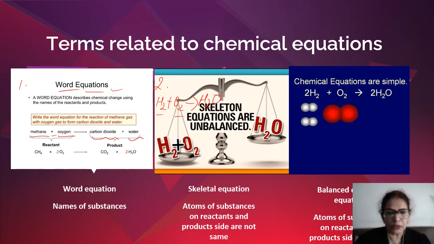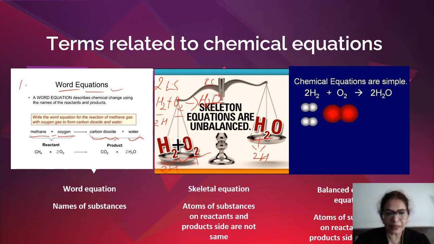If you see here, on the reactant side, the left hand side, there are two hydrogens. On the product side, there are two hydrogens. This is okay.